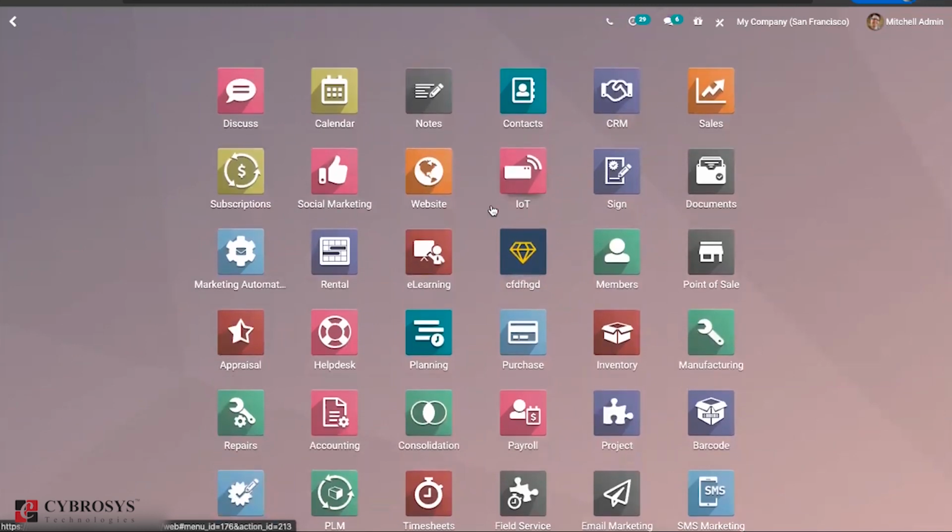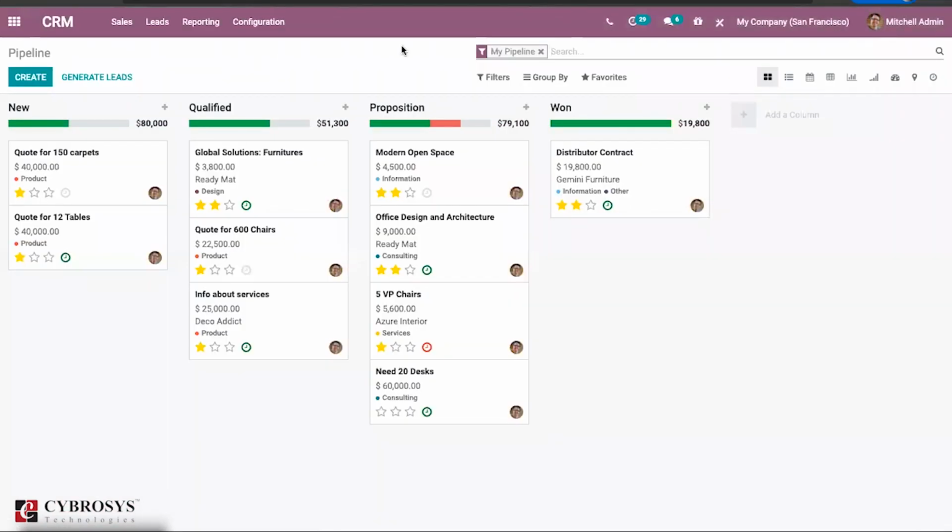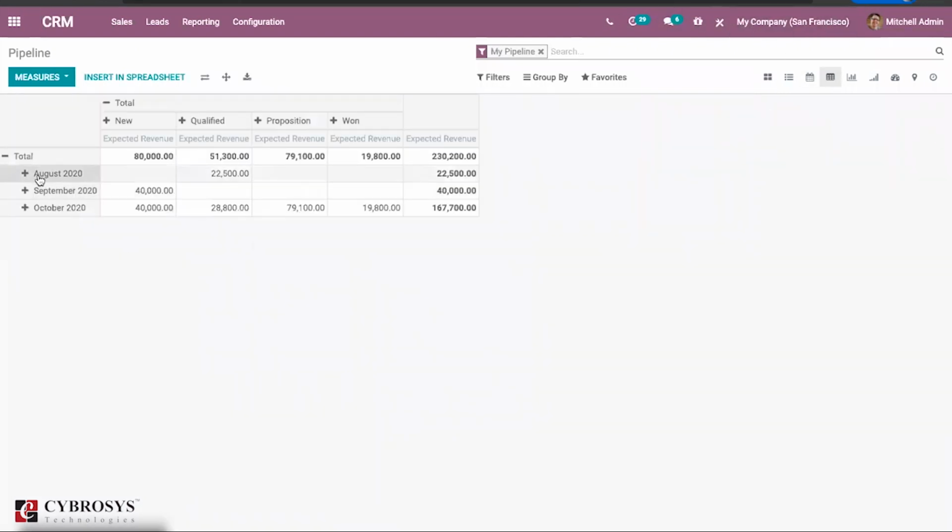Then one of the major changes what Odoo has brought is for the reporting side. So you can just insert a pivot view into a spreadsheet. So normally this is a pivot view of the current month sale or last month pipeline. So you can just find the expected revenue and its stages here. So if you want this type of report, if you are taking your organization records at this type of report frequently, or any other report, you can just configure here.